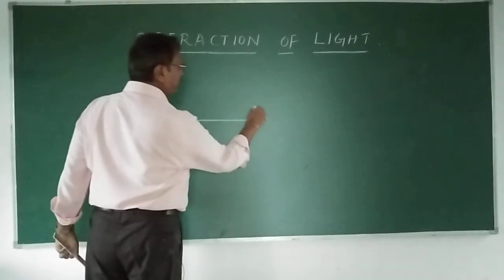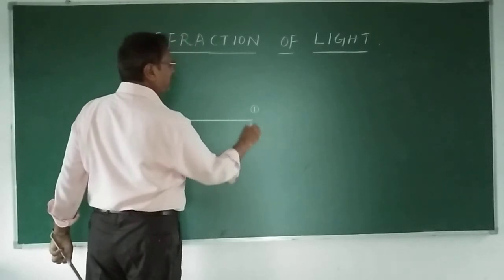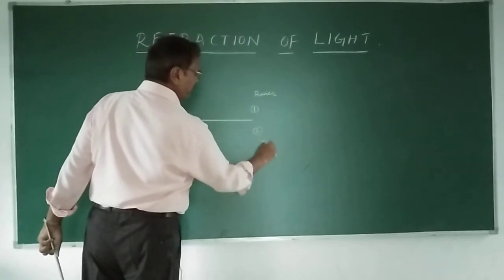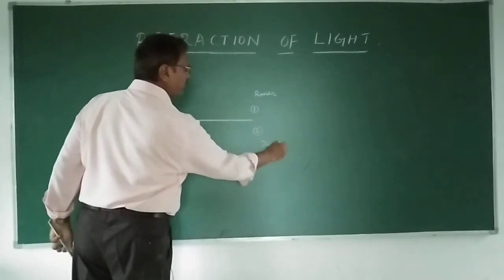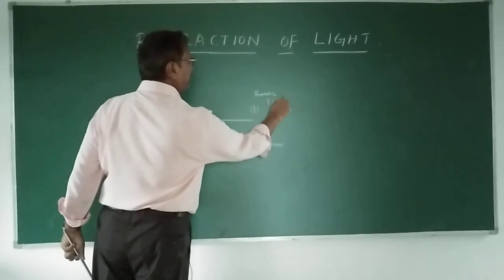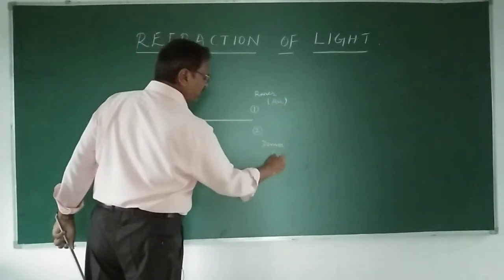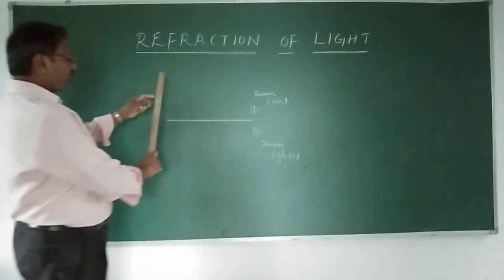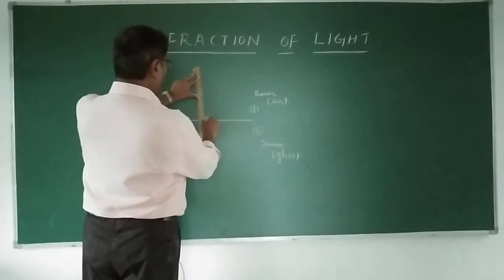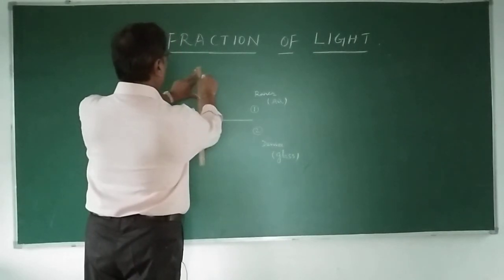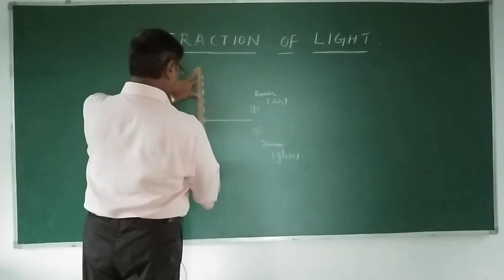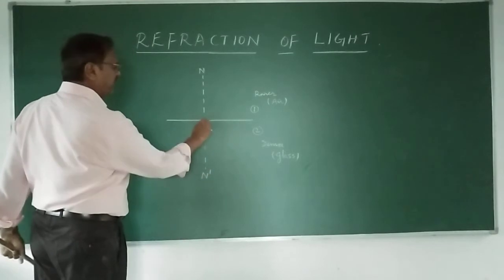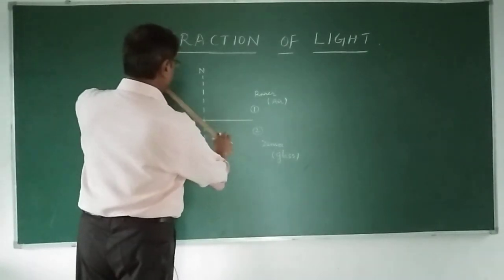This is the first medium and this is the second medium, right? This is a rarer medium and this is a denser medium. For rarer, for example, you take air, and here you can take water, or even glass, no problem. You can take anything. Now as usual, let us draw a normal at the point of incidence. Now the ray is incident.